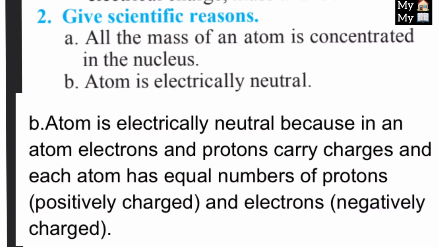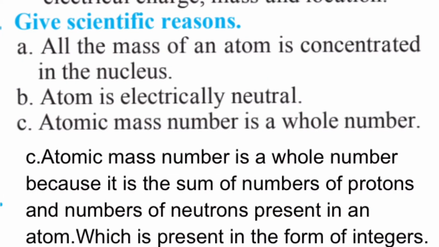B1, atom is electrically neutral. Answer, atom is electrically neutral because in an atom electrons and protons carry charges and each atom has equal numbers of protons, positively charged, and electrons, negatively charged. Next question C1, atomic mass number is a whole number. Answer, atomic mass number is a whole number because it is the sum of the number of protons and the number of neutrons present in an atom, which is present in the form of integers.